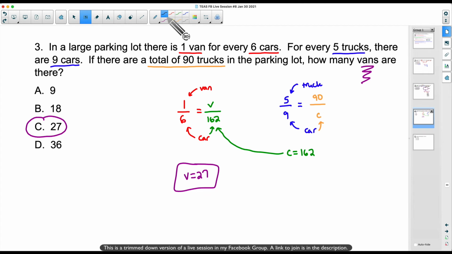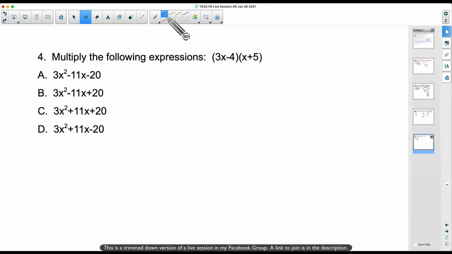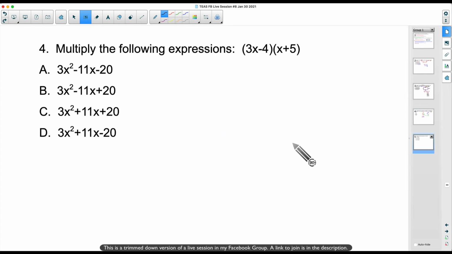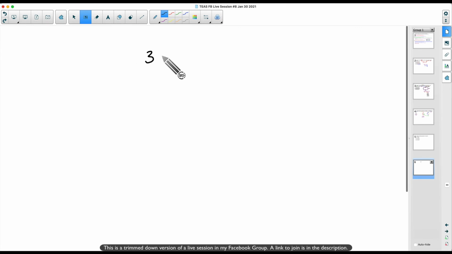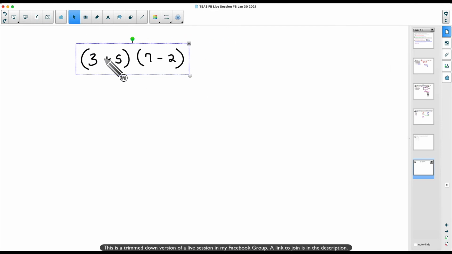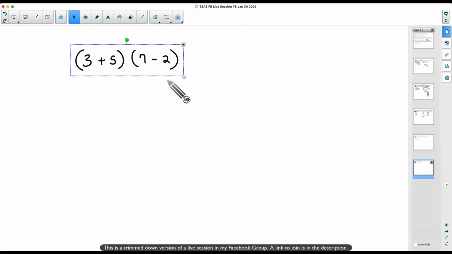So here we go. Last one, switching gears yet again. Before I jump into this one, let me write this down. We'll write down 3 plus 5 times 7 minus 2. Now this is not algebra. This is arithmetic. I don't see any variables, so it's just straight up arithmetic.